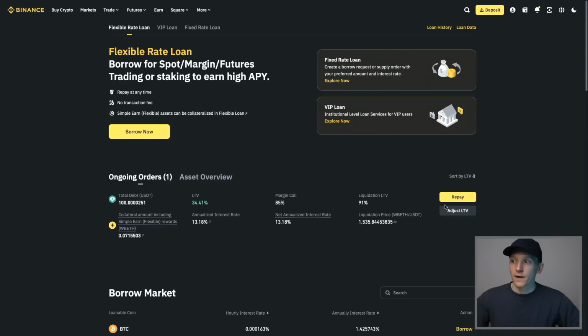So what we're going to do is repay. You can also adjust LTV if you want. So if your LTV is getting very, very high, you can put more collateral on the system to reduce your LTV. Press adjust LTV here. And it's going to say, hey, do you want to transfer some more assets in? And you say yes, and it just transfers the assets in. It brings down your LTV, but we're going to repay.